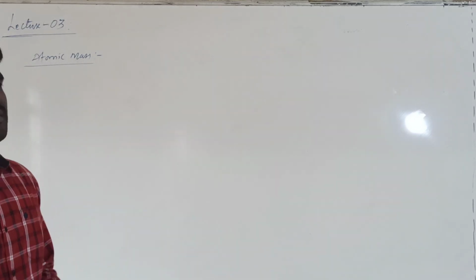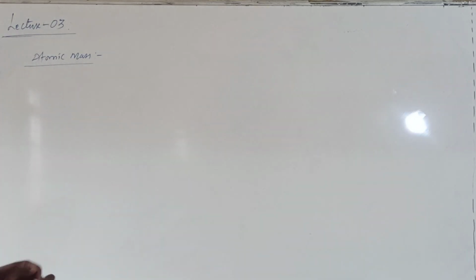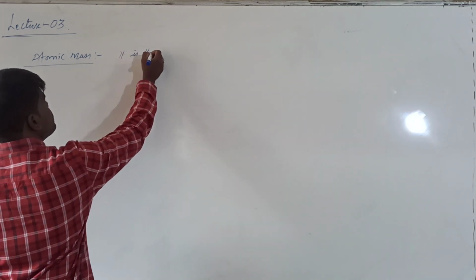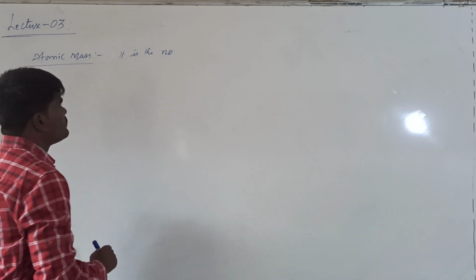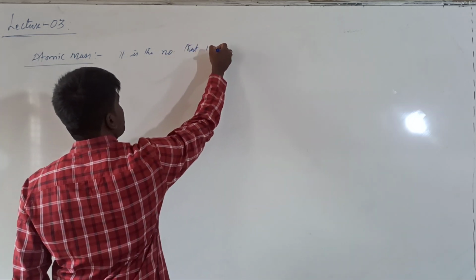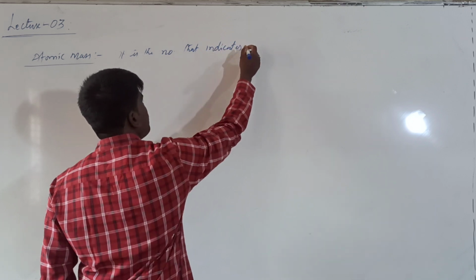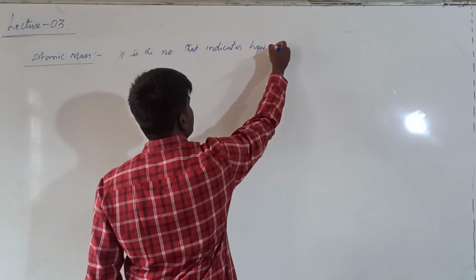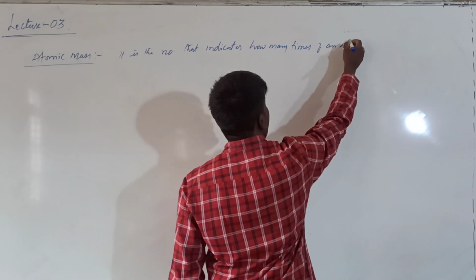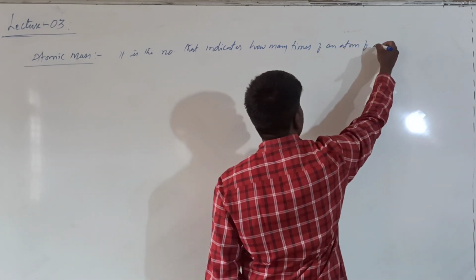Atomic number is different from mass number. First of all, let us see what is meant by atomic number. Atomic number is the number that indicates how many protons are present in an atom of an element.